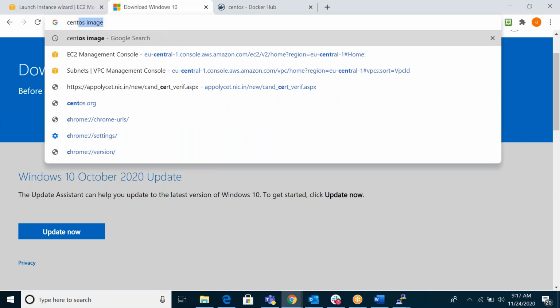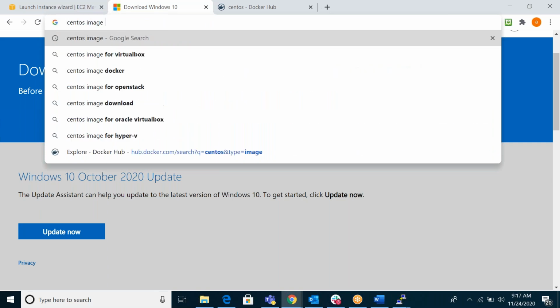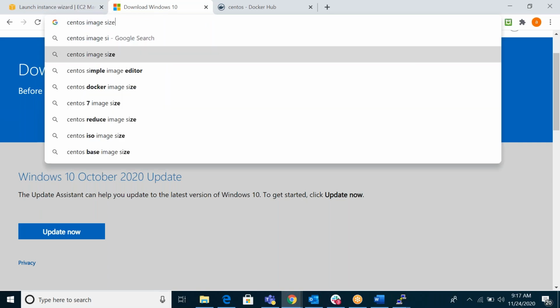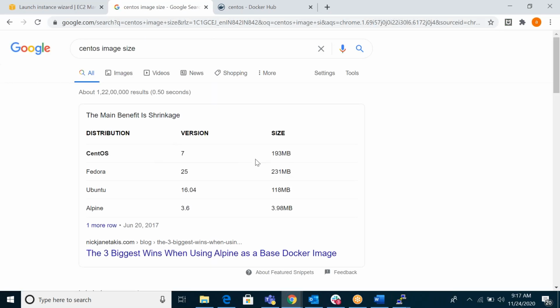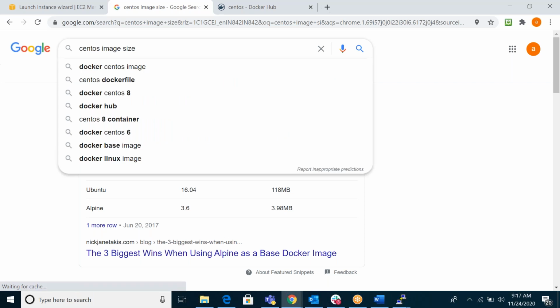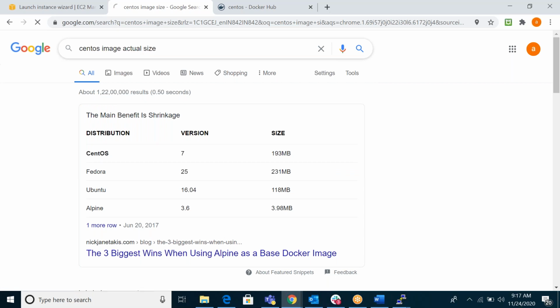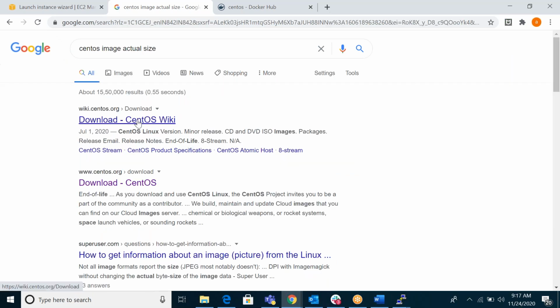CentOS image size, almost 4 GB. If you look outside Docker, at the official CentOS, it will be around 4 GB.